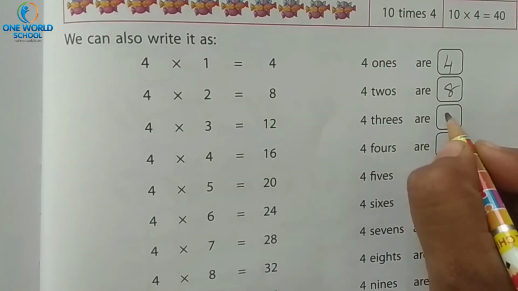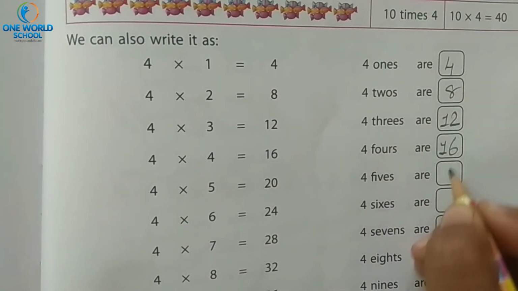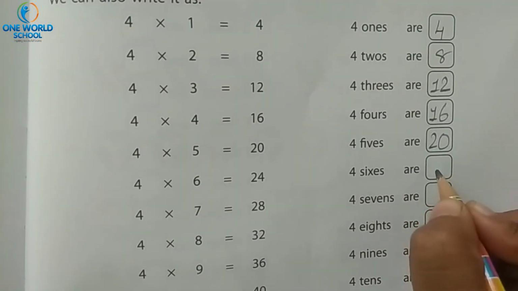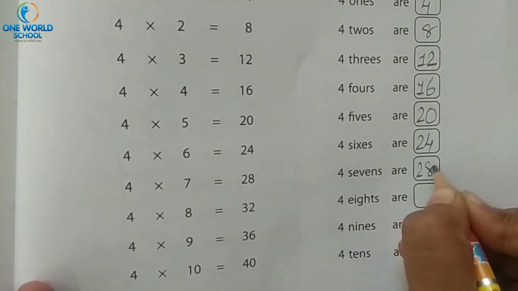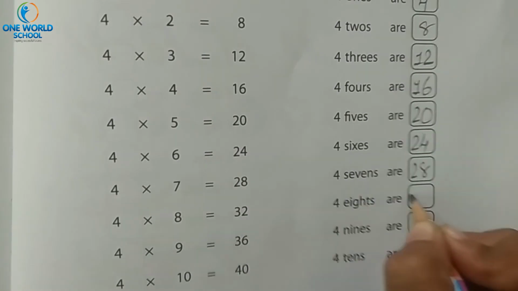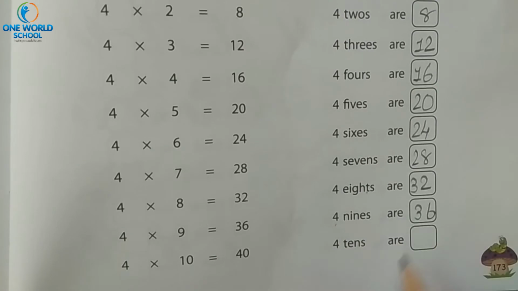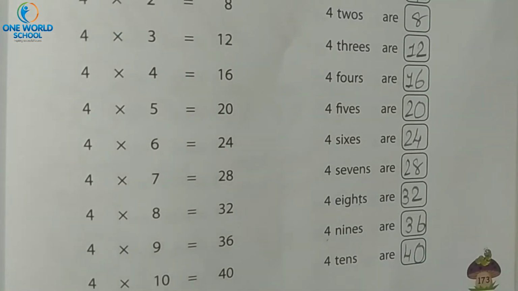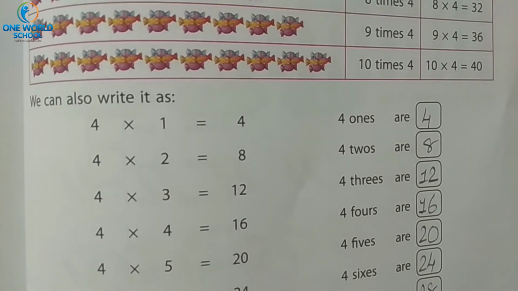Then 4 threes are 12. 4 fours are 16. 4 fives are 20. 4 sixes are 24. 4 sevens are 28. 4 eights are 32. 4 nines are 36. 4 tens are 40. Okay? All the tables we have learned. Yes or no? Yes.